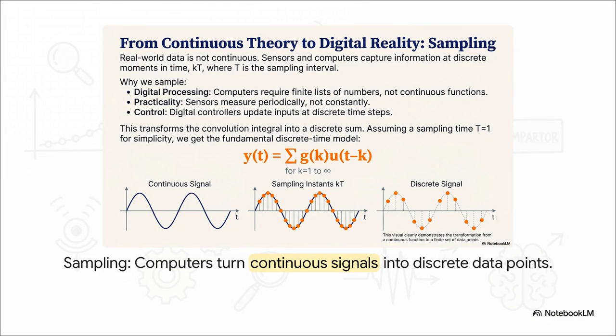Computers. You see, our math is all smooth and continuous, but computers don't work that way. They can't see a smooth wave. Instead, they take little snapshots at discrete moments in time. This process is called sampling, and it's what turns our elegant theory into a series of data points that a computer can actually work with.